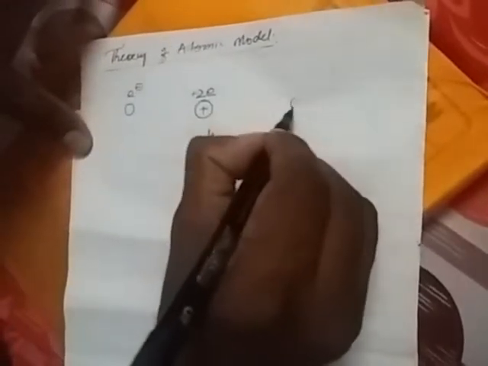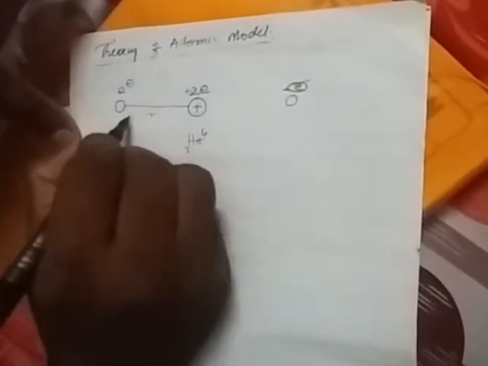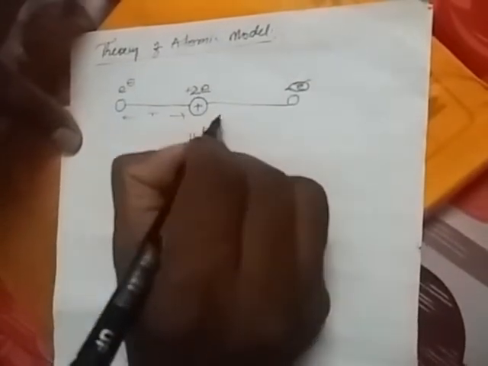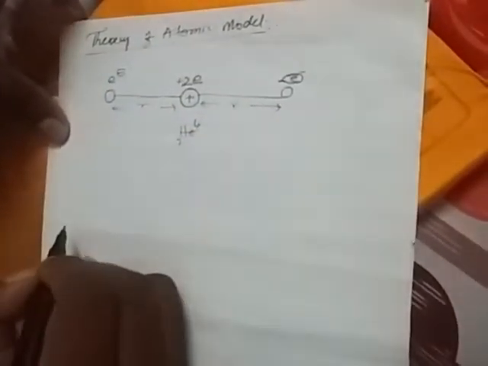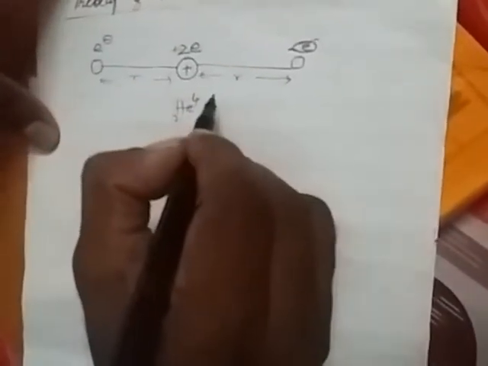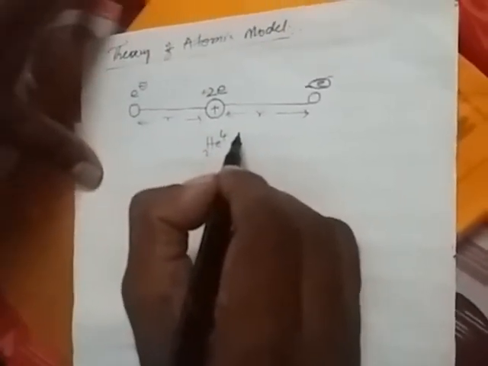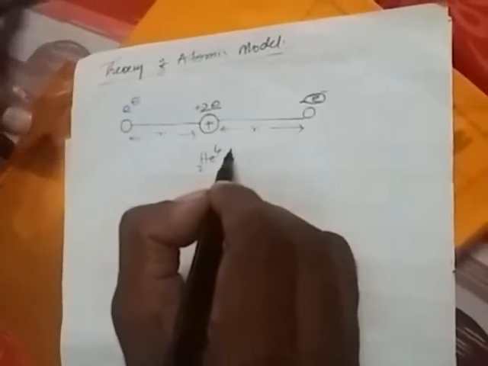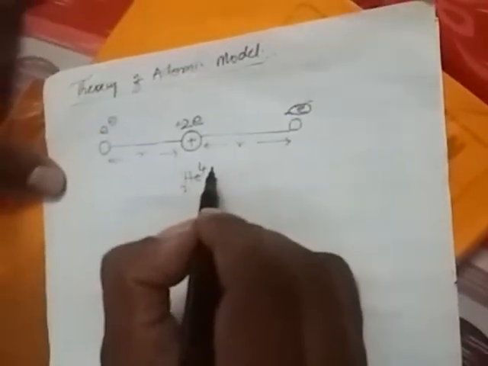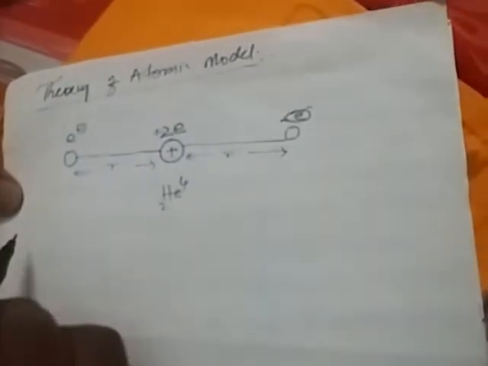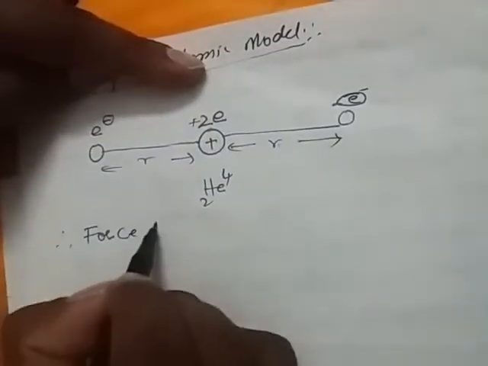Let us take one electron here, and here also one electron. It can be orbiting at a small distance r from the nucleus. So we can assume the force of attraction between the nucleus and each electron.